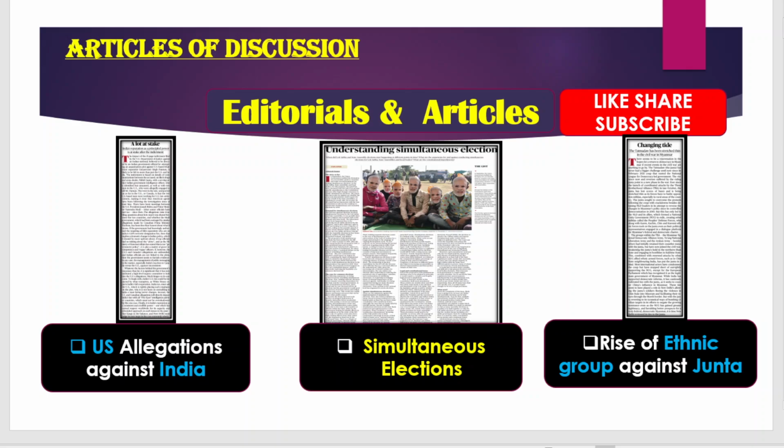The second issue is related to simultaneous election. What will be its pros and cons? Although we discussed this article, there are additional points to understand. The third issue is related to the rise of ethnic groups against the Junta. This issue is related to the ongoing conflict in Myanmar. One by one we will understand.